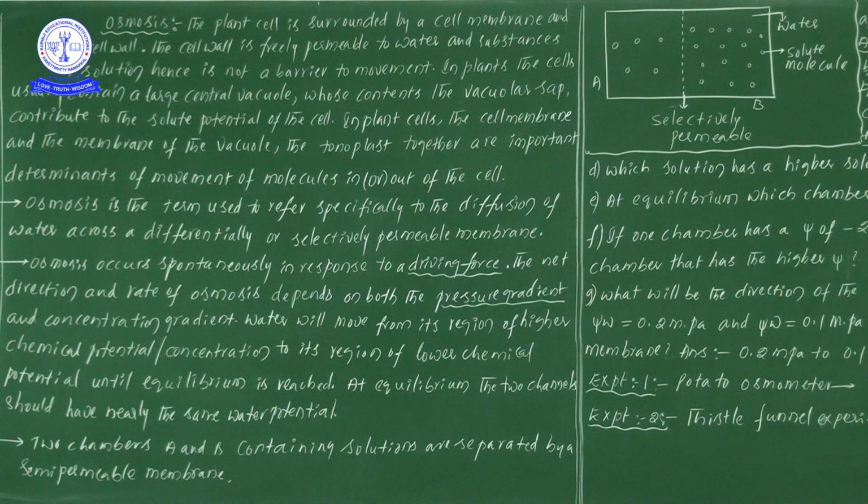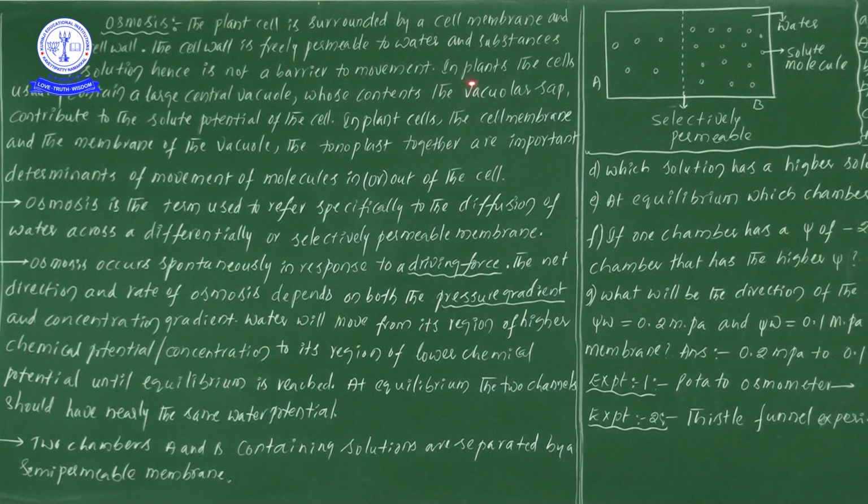Now here in plants, the cells usually contain a large central vacuole, whose contents, the vacuolar sap, contribute to the solute potential of the cell.